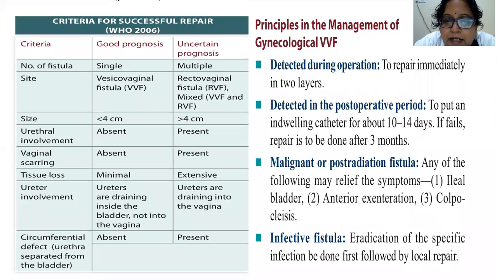And in case of malignant or post-radiation fistula, I have already told you, you have to wait at least for a period of 12 months. And any of the following can be used for relief of the symptoms like ileal bladder, anterior exenteration, or colpoclasis. And in case of infective fistula, then we have to give antibiotics for specific infection following local repair.